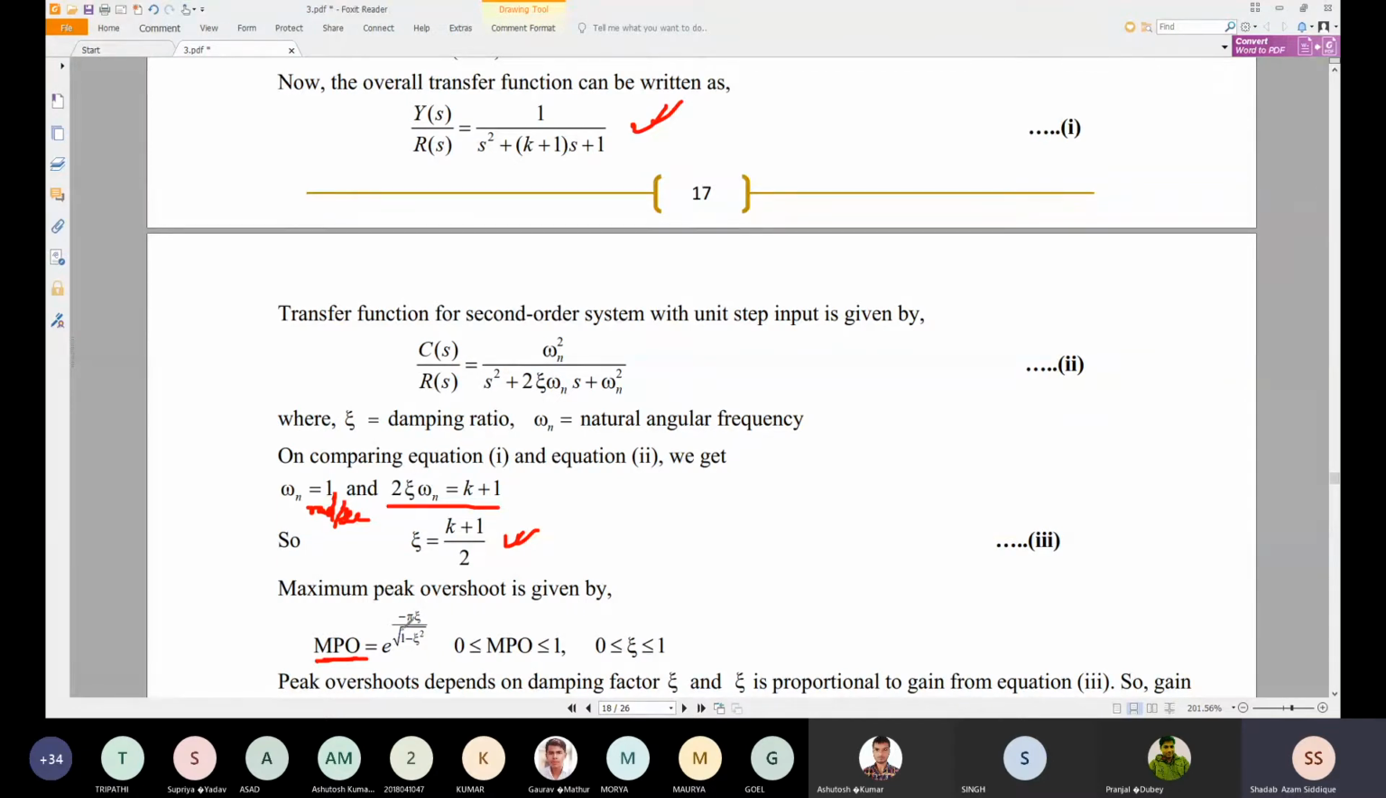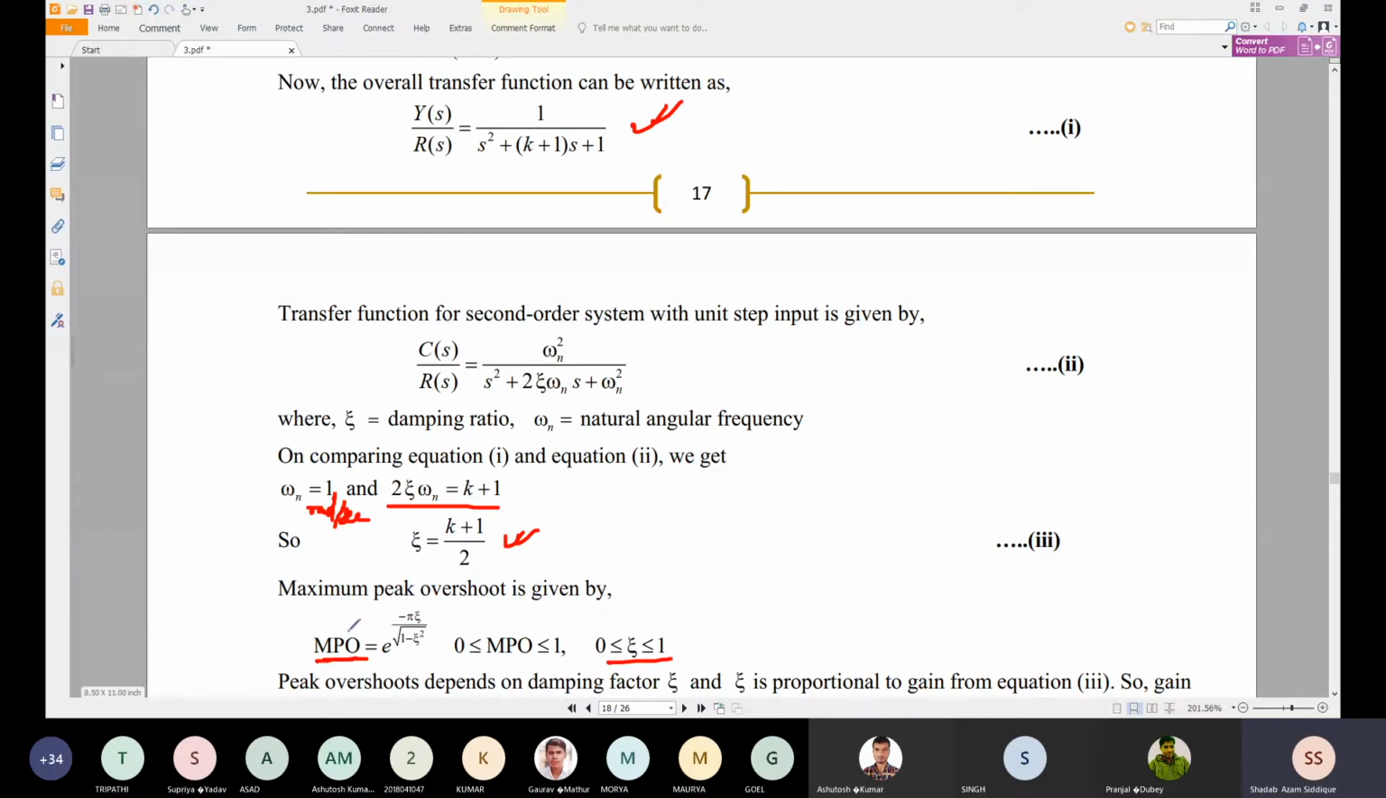So that can be e to the power minus pi zeta by root under 1 minus zeta square. It may be n pi zeta by root under 1 minus zeta square, depending on which overshoot we are taking care of. But we are taking the generalized maximum peak overshoot, the first overshoot. So the overshoot is nothing but e to the power minus pi zeta by root under 1 minus zeta square, and it lies between 0 and 1 for zeta between 0 and 1.